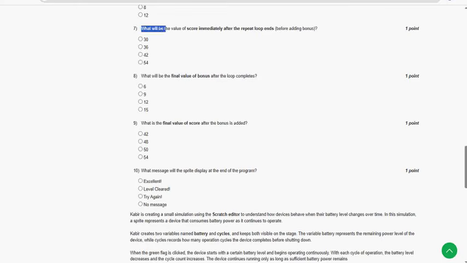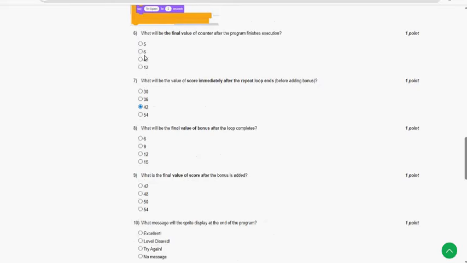Next, seventh one, what will be the value of score immediately after the repeat loop ends? So for seventh question, third option 42 is the probable solution, right?